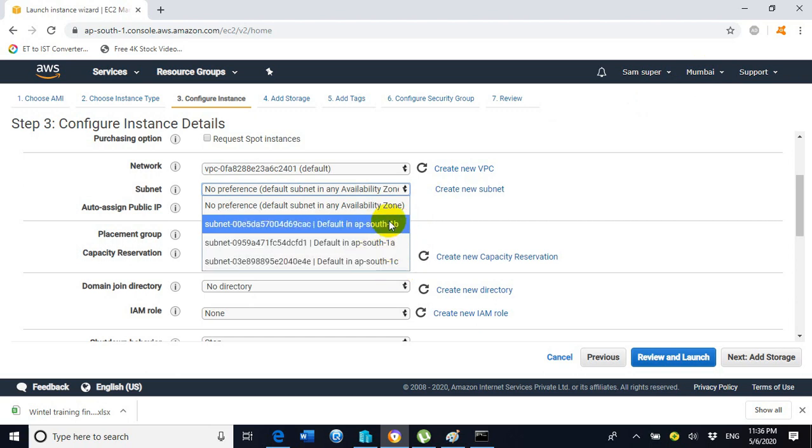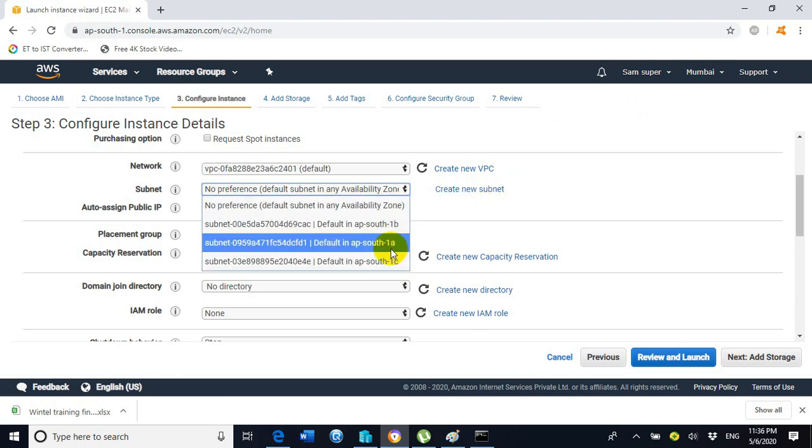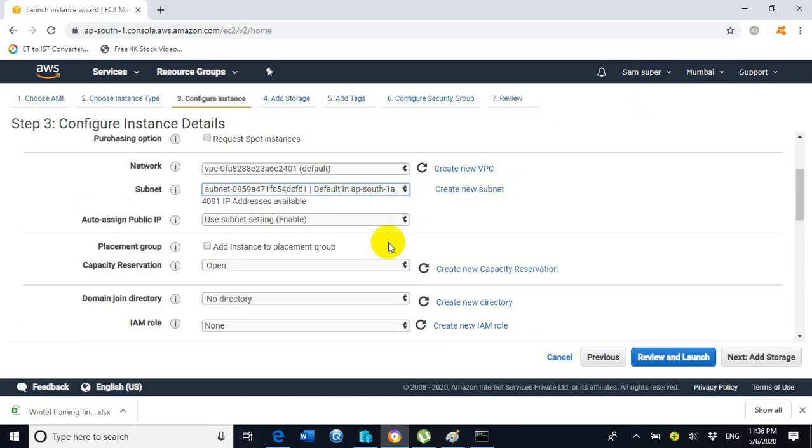I will select 1A here. It is not mandatory that if I select 1A, you also have to select 1A. You can select any availability zone as per your wish and requirement.